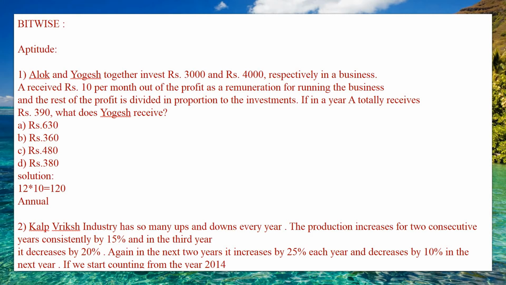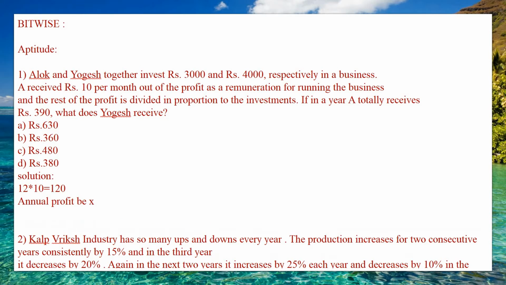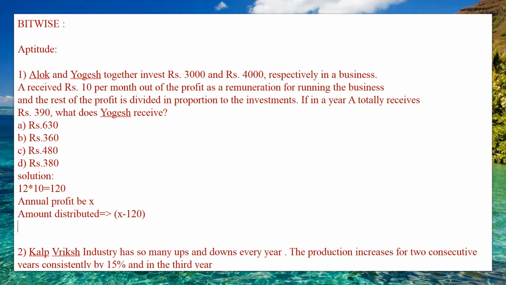Let us consider the annual profit to be X. If Alok gets 120 as remuneration, then the amount distributed will be X minus 120 rupees.